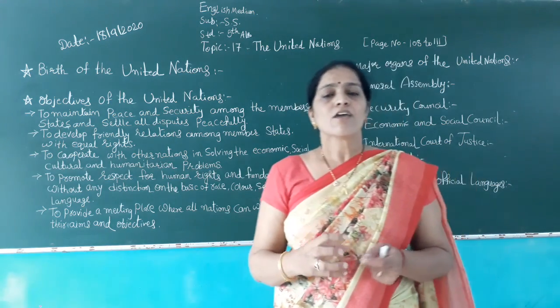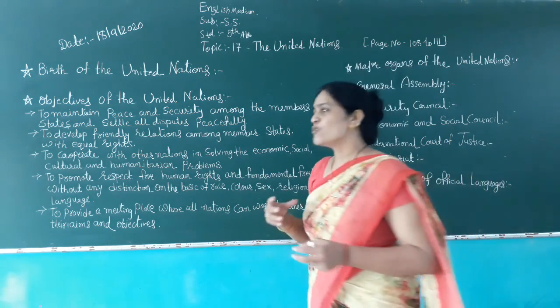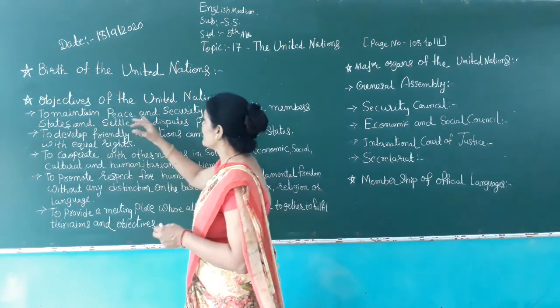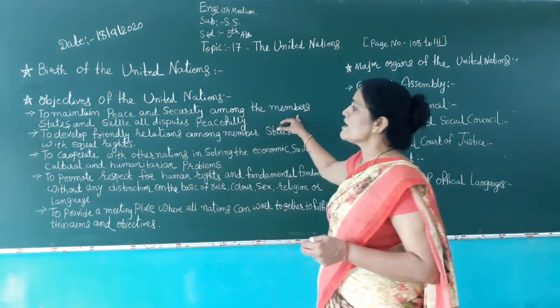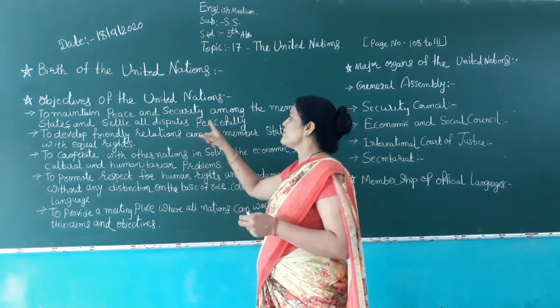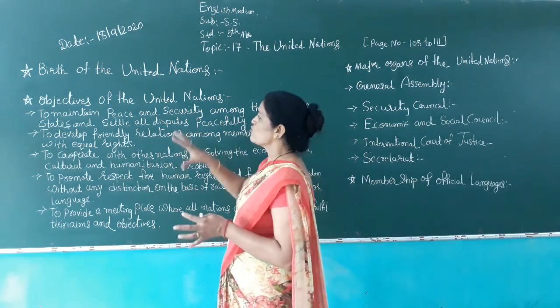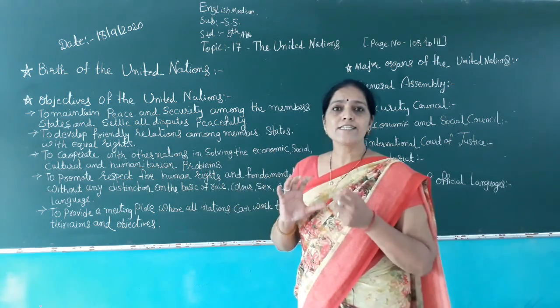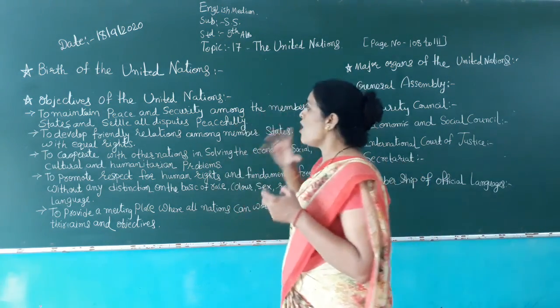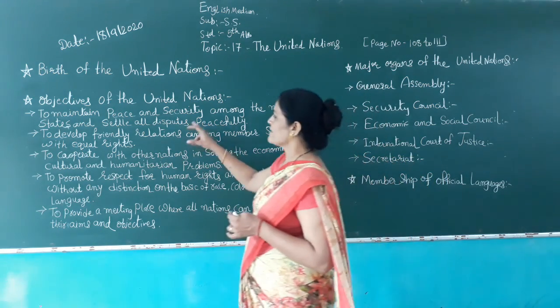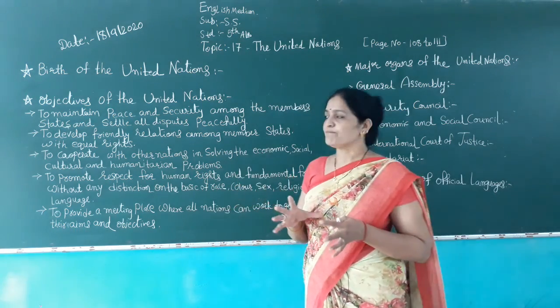Member countries follow these rules and regulations: to maintain peace and security among the member states and settle all disputes peacefully.